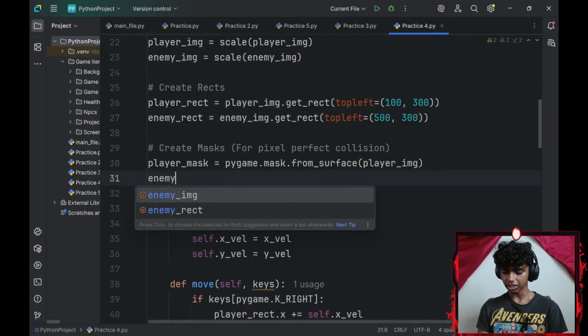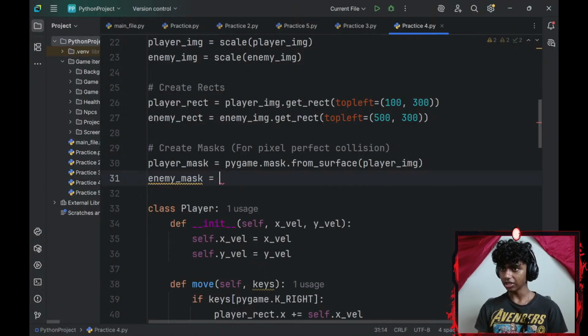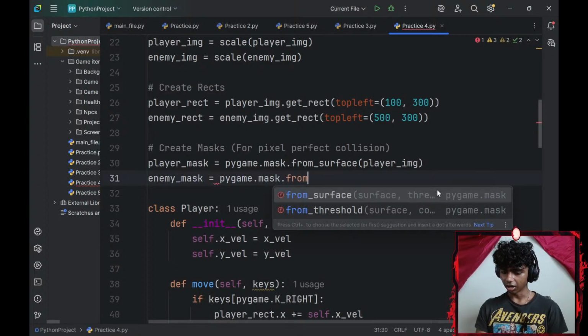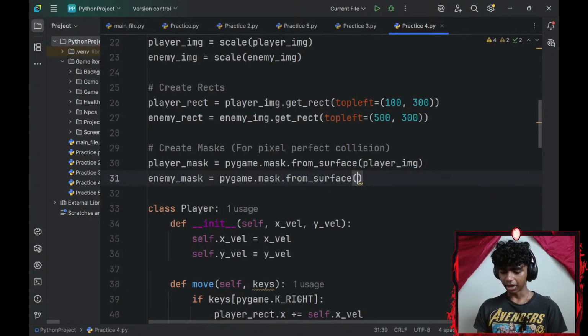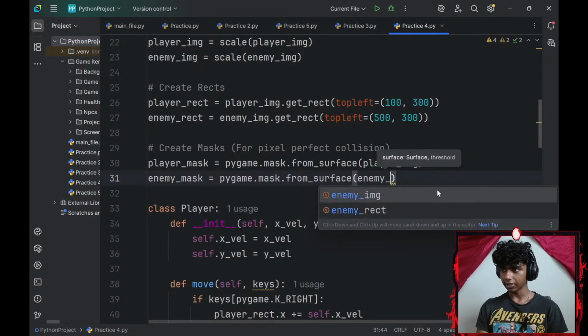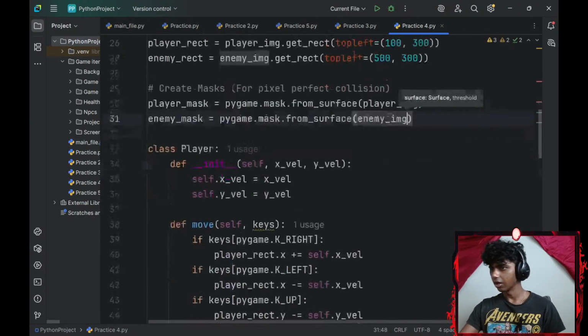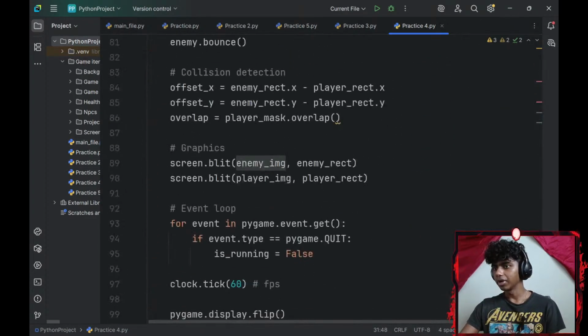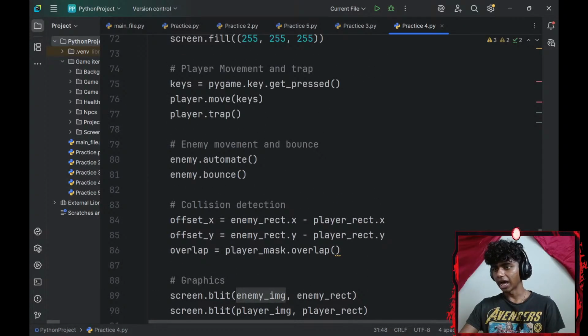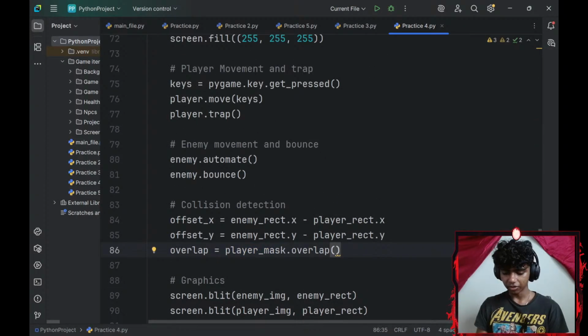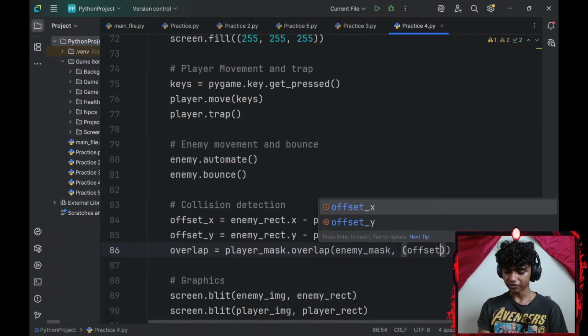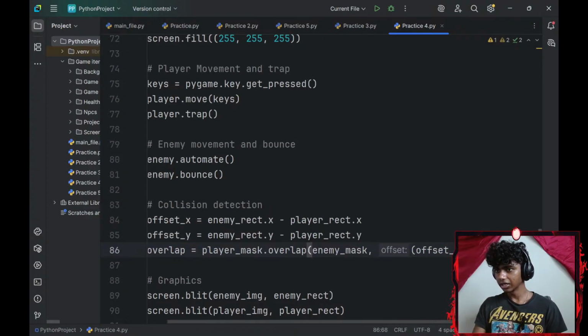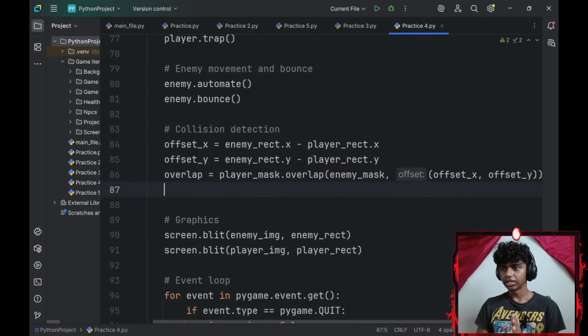So my enemy_mask is going to be equal to pygame.mask.from_surface, and my surface is going to be my enemy_image. Okay, perfect. Now, for my overlap, if my player mask overlaps with my enemy_mask at this given offset of offset_x and offset_y, let's see, I will do something.